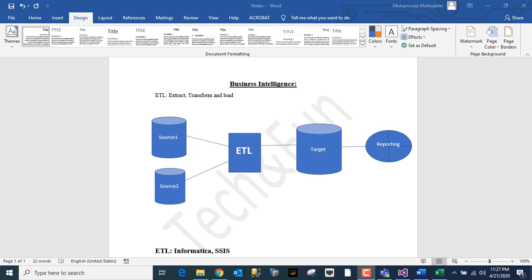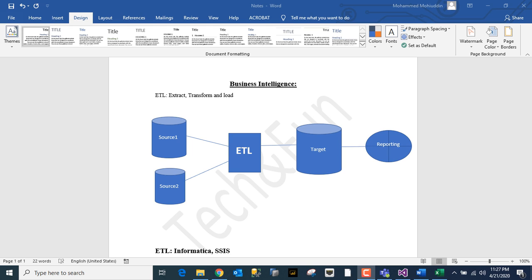How do they take the decisions? Every time, analytics plays a very important and major role. So what does BI do?